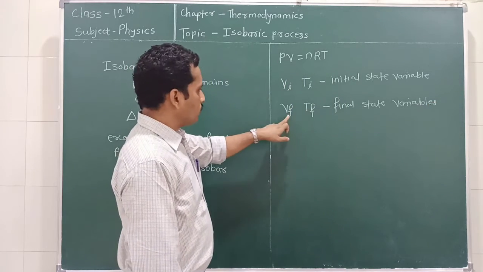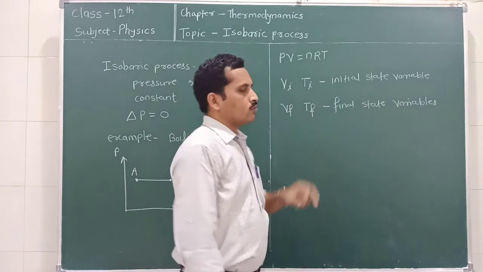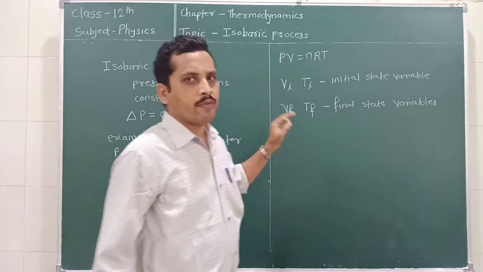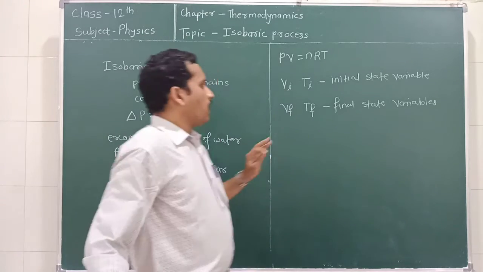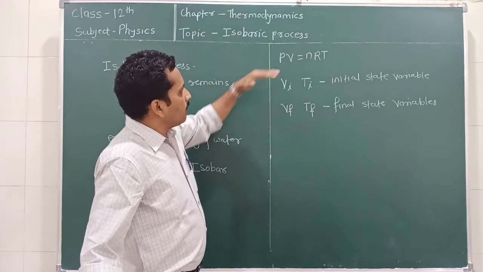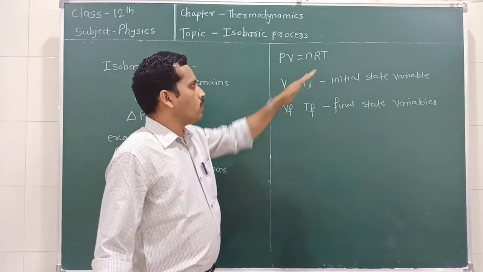So Vi changes to Vf and Ti changes to Tf, meaning temperature doesn't remain constant, and volume doesn't remain constant. Now we know for ideal gas the equation is PV is equal to nRT.